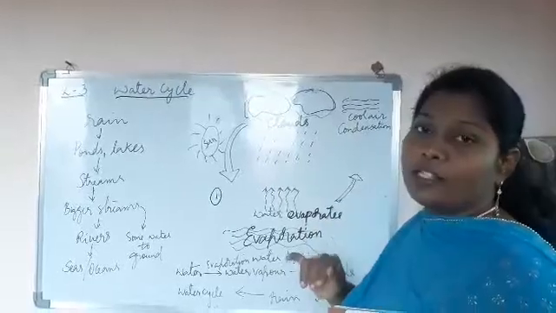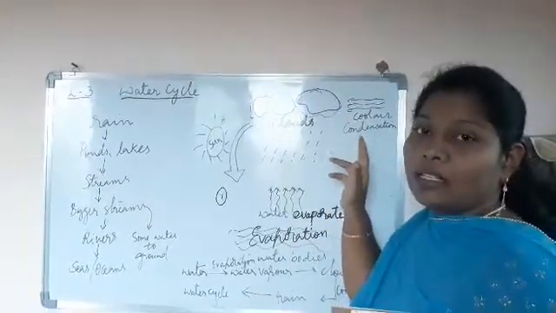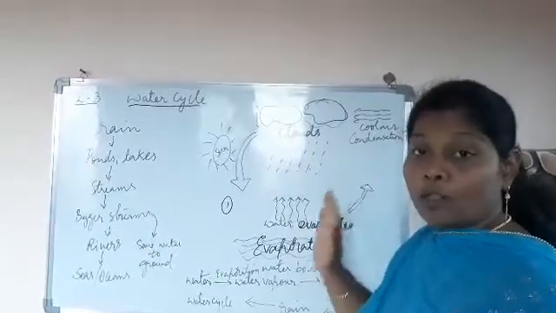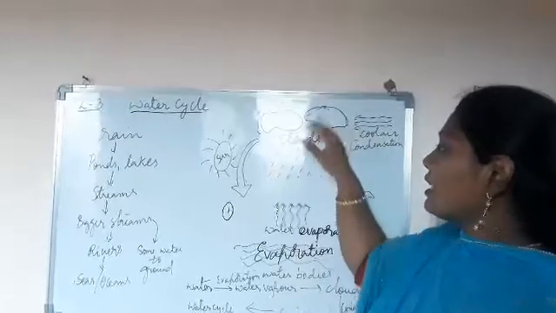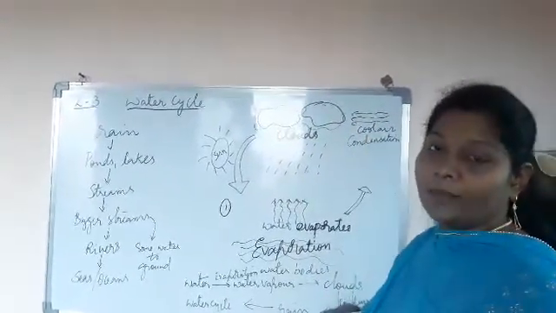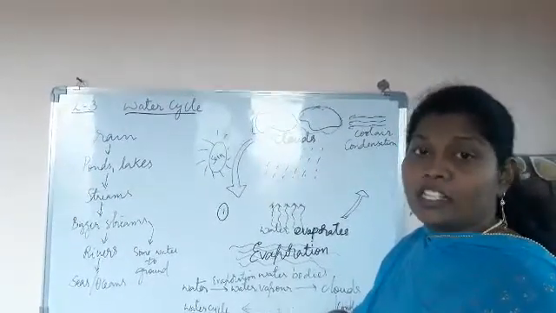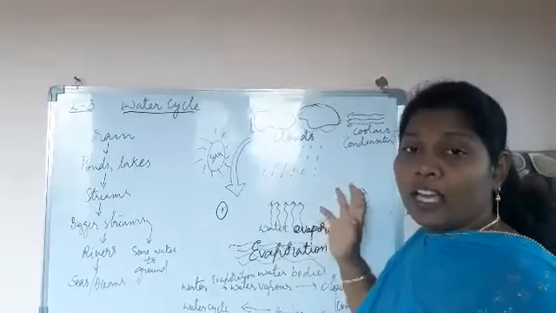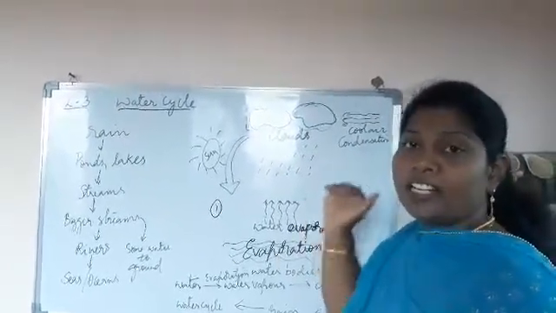So now the clouds are ready. So how does the rain fall? The clouds have to undergo the process of condensation. See children, once the clouds are attacked by the cool air or cool breeze, the cool breeze of the air initiates the process of condensation.